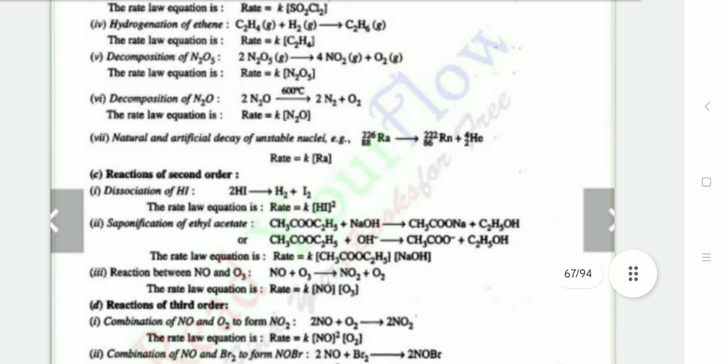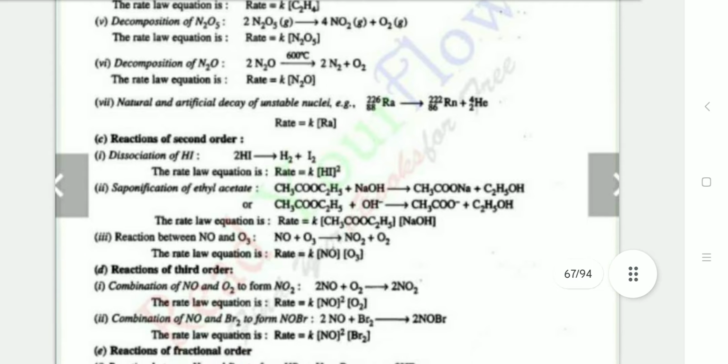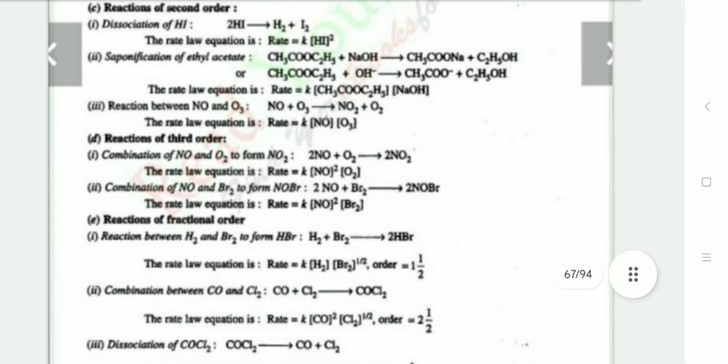Reactions of second order: decomposition of HI; second, saponification of ethyl acetate; third, reaction between NO and O3. In these reactions the order is second. Reactions of third order: the first example is combination of N2 and O2 to form NO2; second is combination of NO and Br2 to form NOBr.